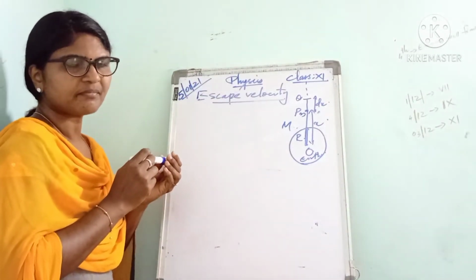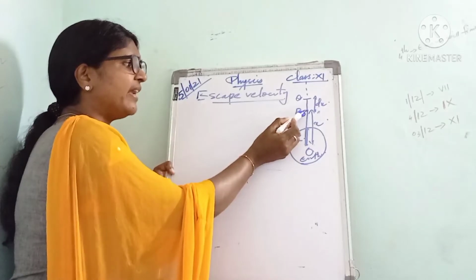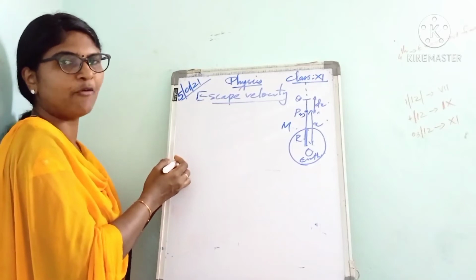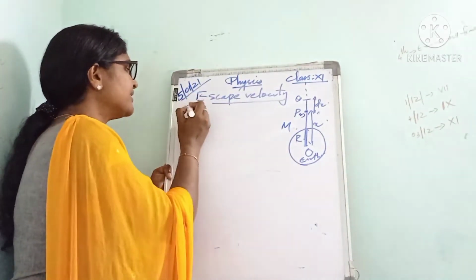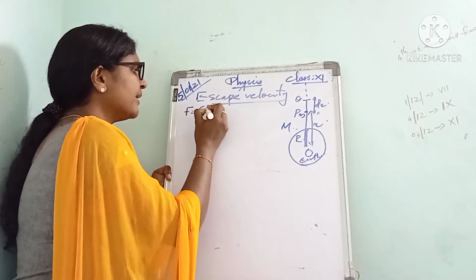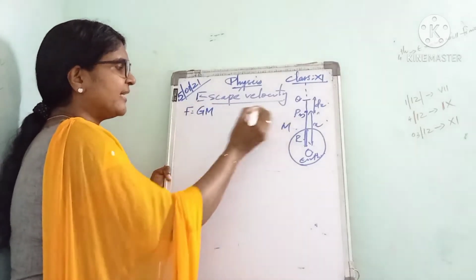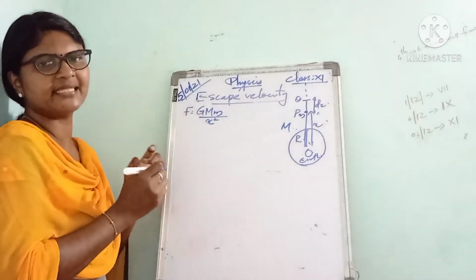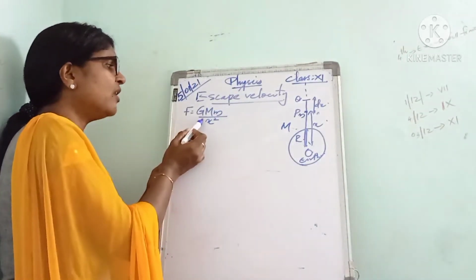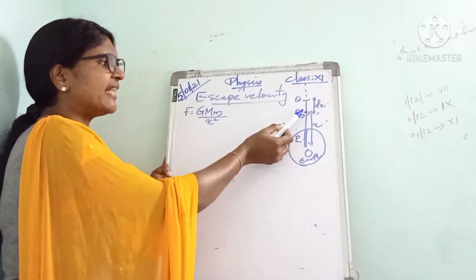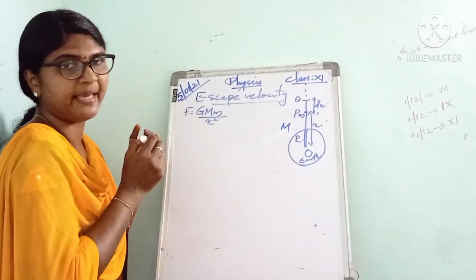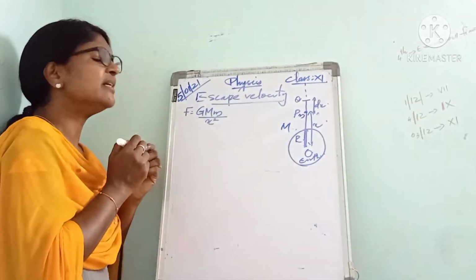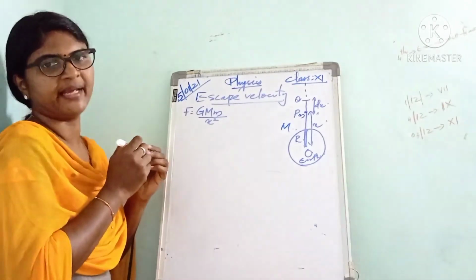Then there is a force of attraction between this object and Earth, and that force is given by the universal law of gravitation. That is F is equal to G into M, the mass of Earth, then m, the mass of the object, divided by the distance between the Earth and that object, that is x squared. So F equals G M m divided by x squared.